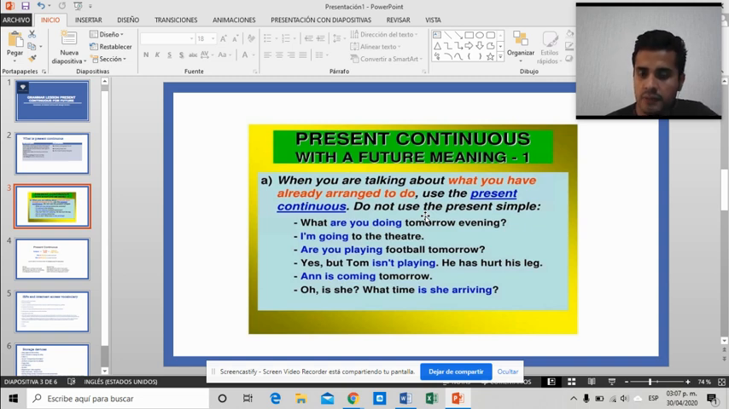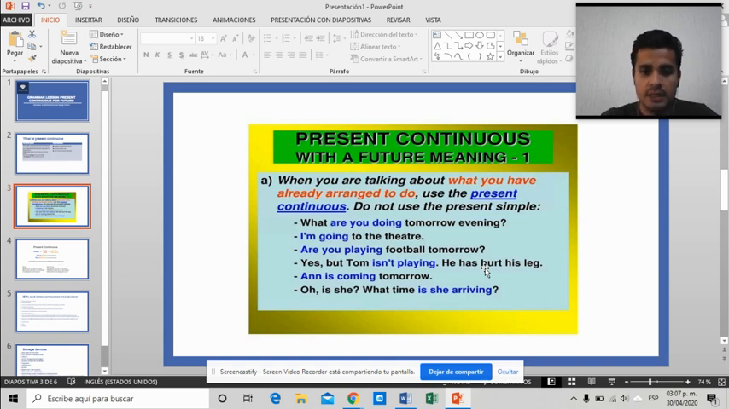Are you playing football tomorrow? Yes, but Tom isn't playing. He has hurt his leg. On this one, if you notice, the condition, hurt his leg, is not a plan. Tom is not going to be able to play, not because of a plan, but because of this condition. However, you can still use the present continuous.